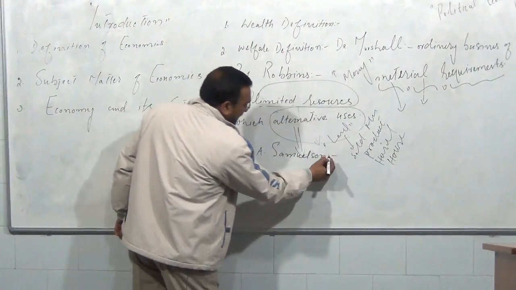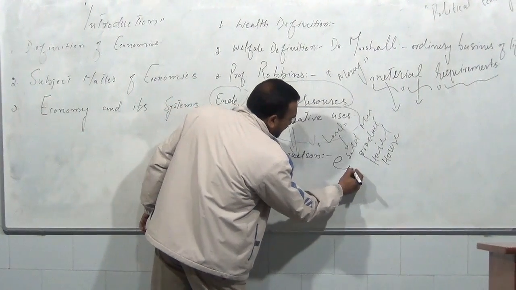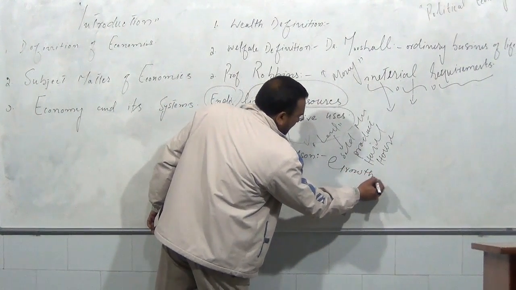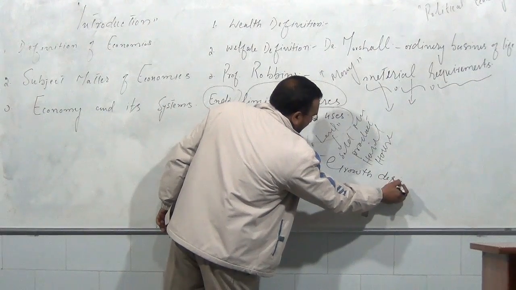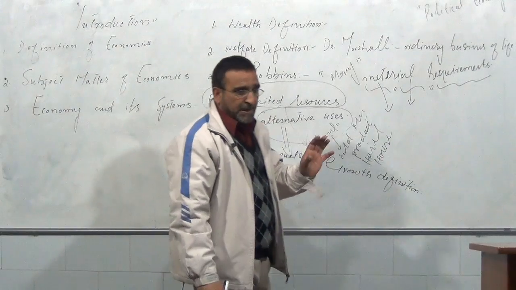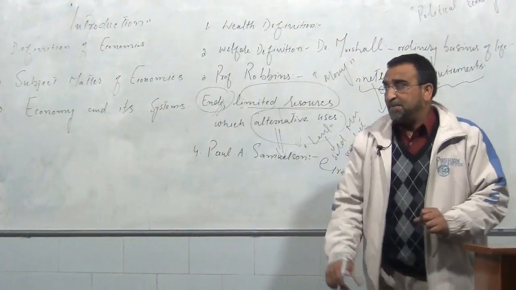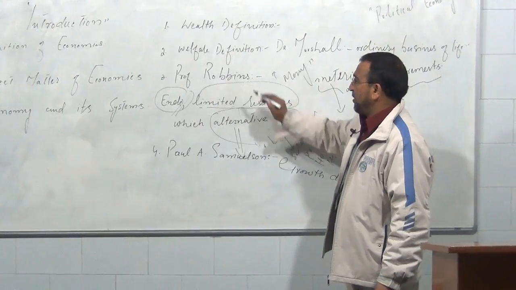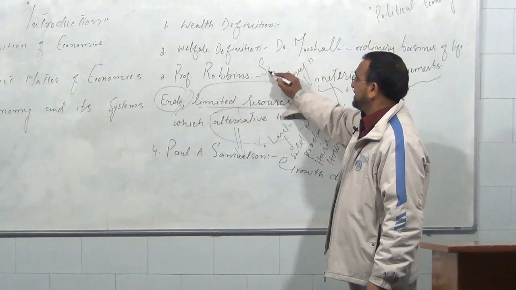That definition is known as the growth definition of economics. Samuelson has simply developed the definition given by Professor Robbins, which we called the scarcity definition,